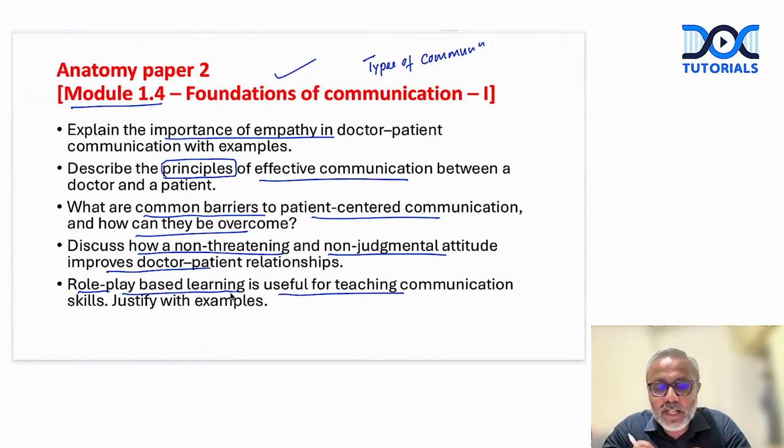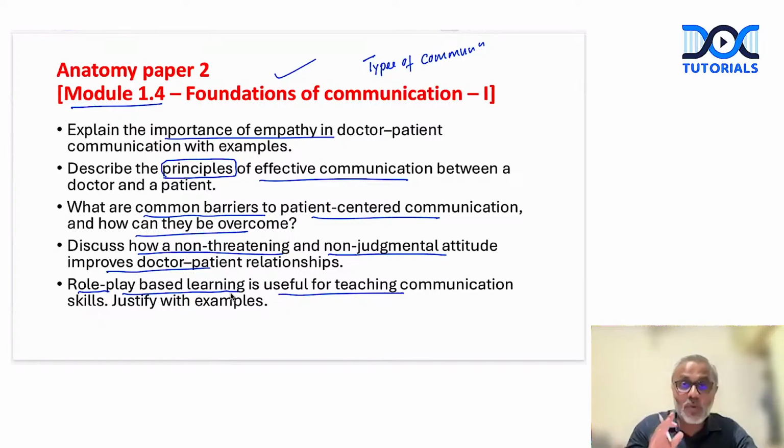But again, let me tell you, these topics will definitely come in your paper 1 and paper 2, and you should be in a position to answer these. As I said earlier, we will list a few questions that can be asked in the AETCOM module. We'll share the notes with you. Please go through these notes before you write your exams. Are we clear? Now, this is regarding what modules are asked in paper 1 and paper 2.